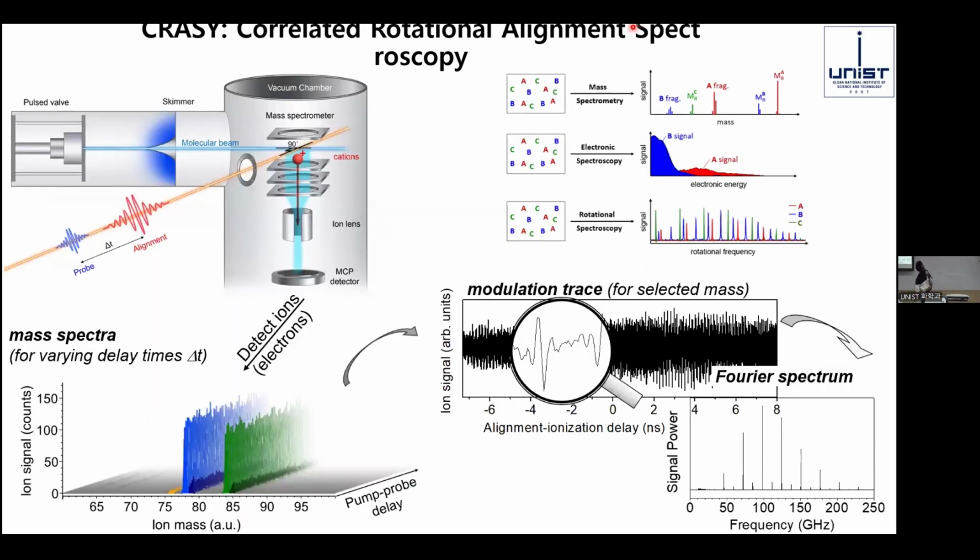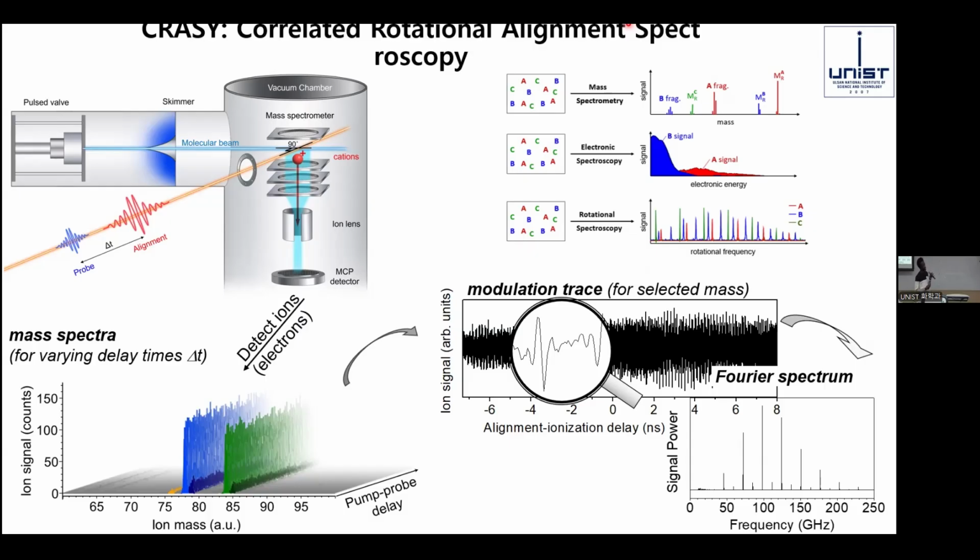With this view, my supervisor, Professor Thomas Schultz, came up with a novel spectroscopic technique known as CRAZY. CRAZY is an acronym for Correlated Rotational Alignment Spectroscopy. With the CRAZY technique, we correlate several spectroscopic data sets into a single data set. That is, we currently correlate the data set of mass spectrometry, the data set of electronic spectroscopy, and the data set of rotational spectroscopy.